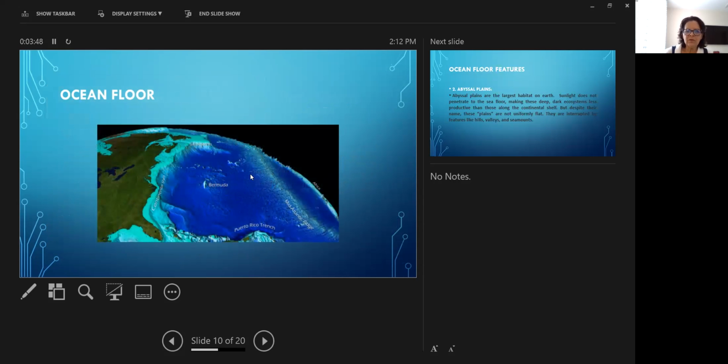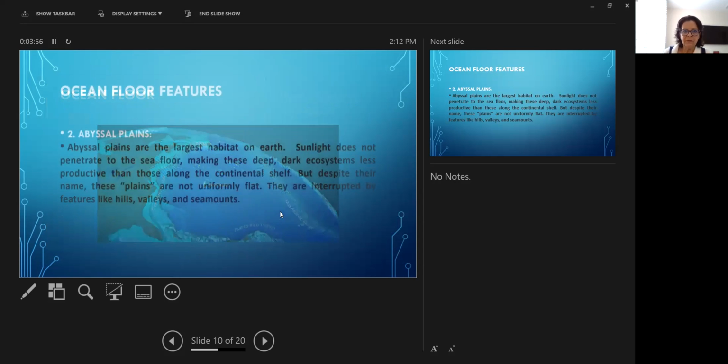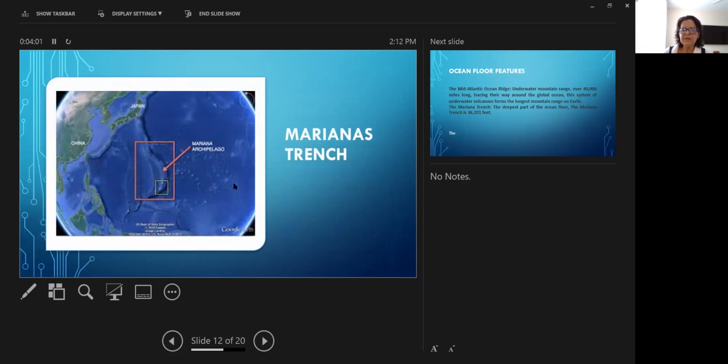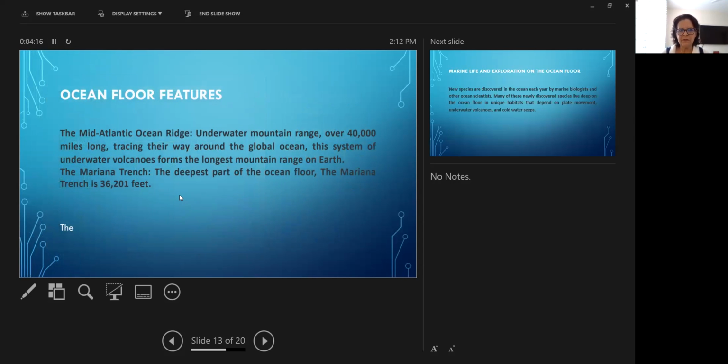Then we talk about the ocean floor on this picture, where we have the Mid-Atlantic Ocean Ridge, and the different colors of the picture show us different depths of the ocean floor. We talk about the Marianas Trench, which is the deepest part of the ocean floor, about 10,000 meters in depth. How do we know that? It is a question everyone is asking: how many people have gone there and found the real truth about these ocean floor features?